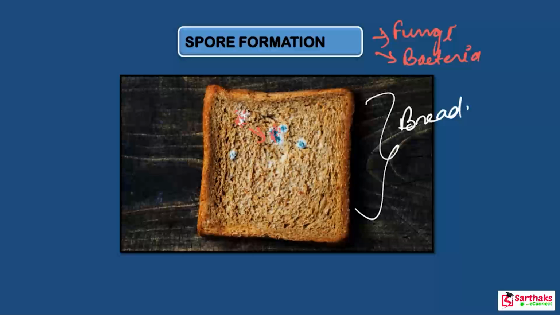Why? If we keep a moist slice of bread aside for a few days, then you observe white patches which turn black after some time. Okay, so what is this? This is known as spore formation. This is a type of fungus which is known as bread mold. We call it bread mold.